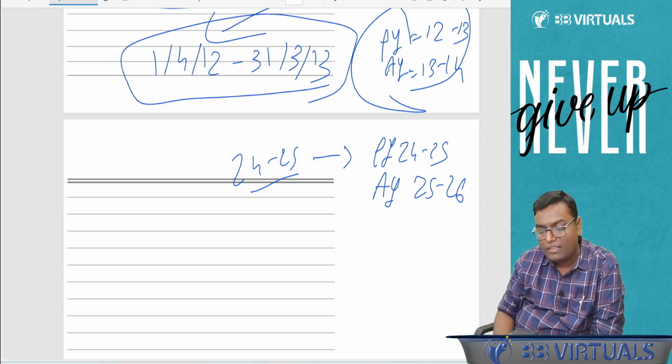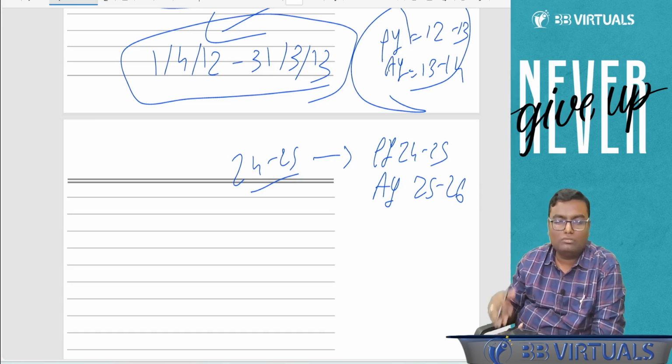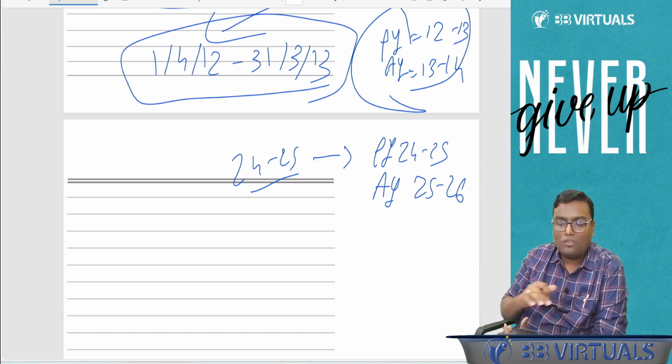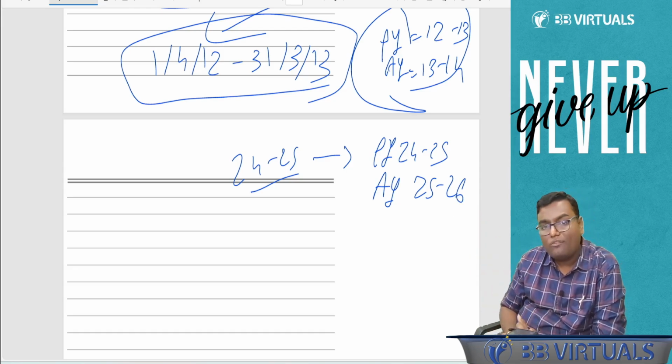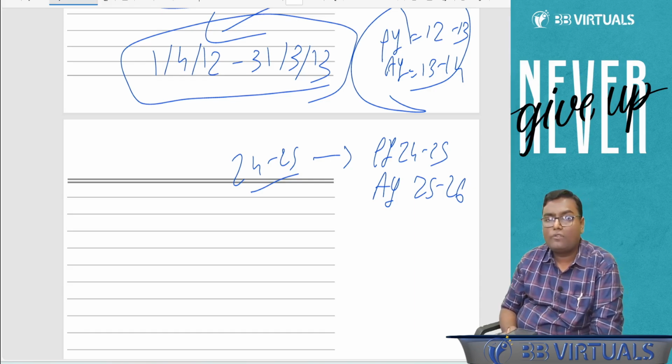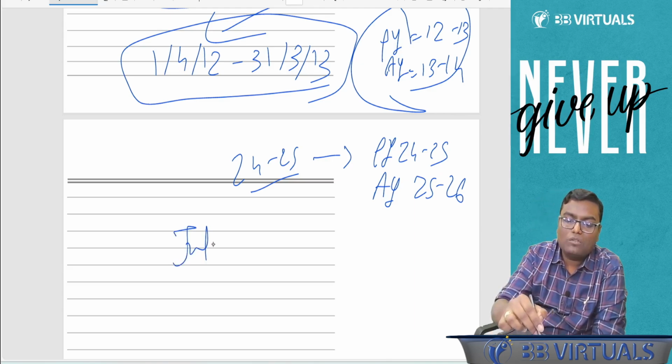Achha, both of these years are of how many months? Obviously 12 months, April to March. So previous year is also of 12 months. Assessment year is also of 12 months. But let's assume I incorporate a company in July 2024.